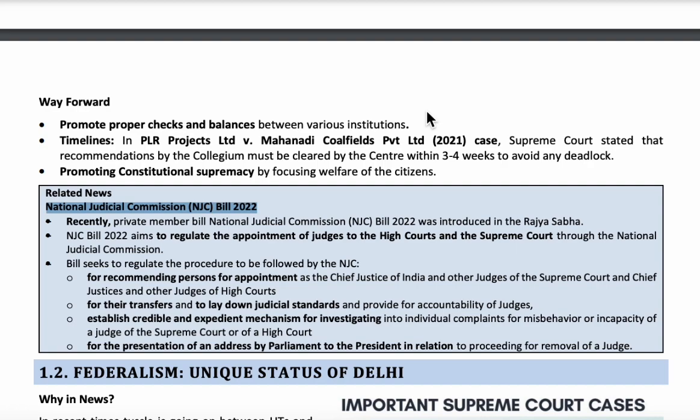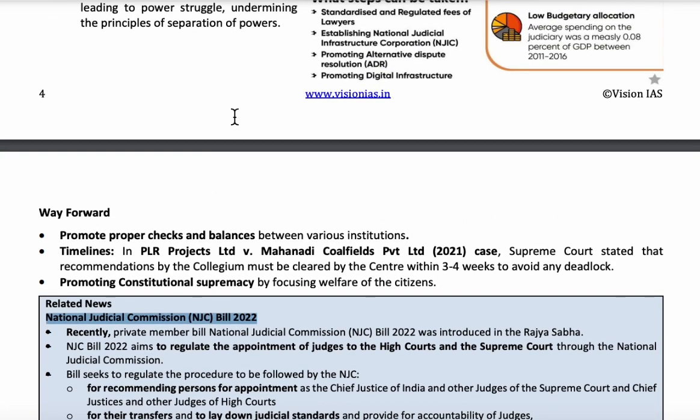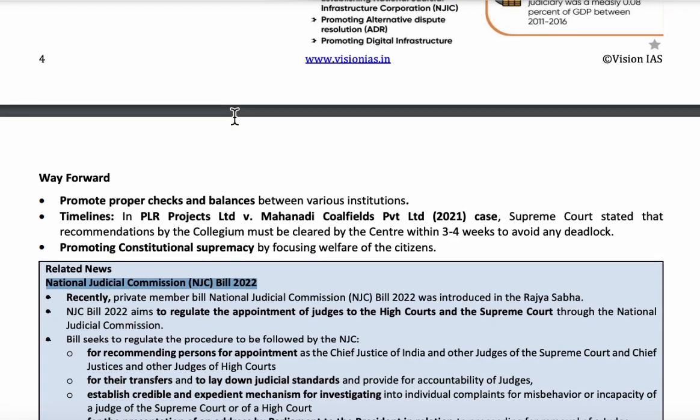The Supreme Court declared this National Judicial Appointment Commission 2014 unconstitutional and null and void, and the 99th Constitutional Amendment Act was also rejected by the Supreme Court. So let's see what will happen in this bill. So this is about the Supreme Court's views on separation of power, and also this National Judicial Commission Bill.